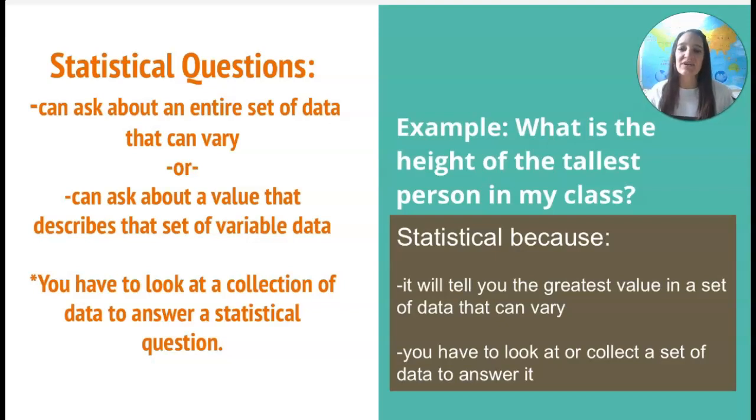So if I were to say, what is the height of the tallest person in my class? Can I just figure out the answer, or do I have to collect some data first? I have to collect some data, right? I have to measure all of my students or at least line them up, and then I can see who is the tallest person in my class. That is what makes it statistical.